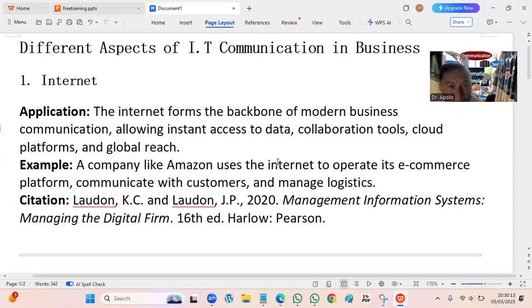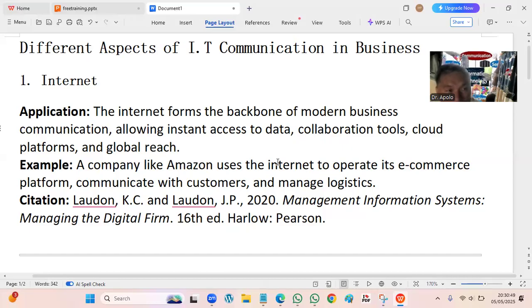So take up the Amazon. Okay. So for example, a company like Amazon uses internet to operate its e-commerce platform, communicate with customers and manage logistics. So their logistics is all over, encompassing worldwide. So the order processing is done via website, and then that will be reached into the database, and then people in the Amazons will go and deliver the order.